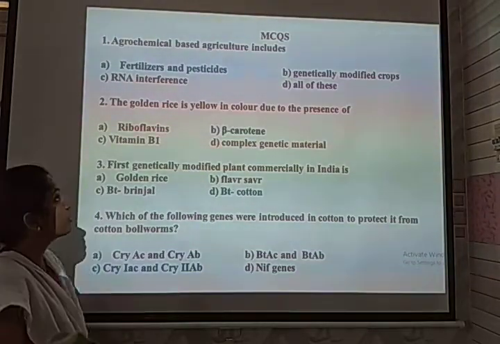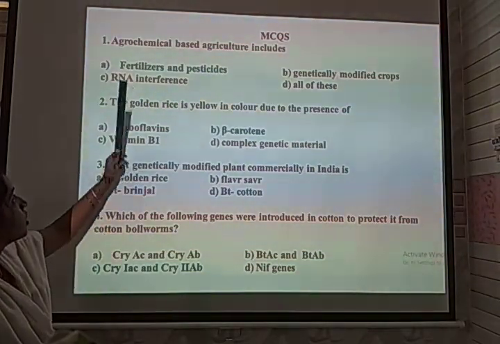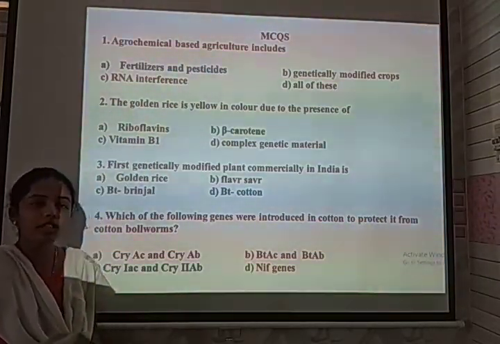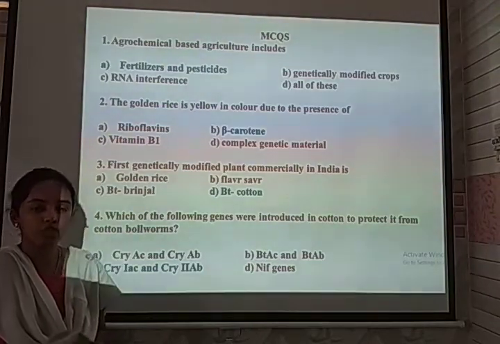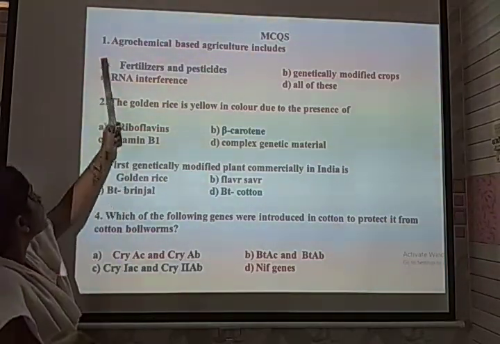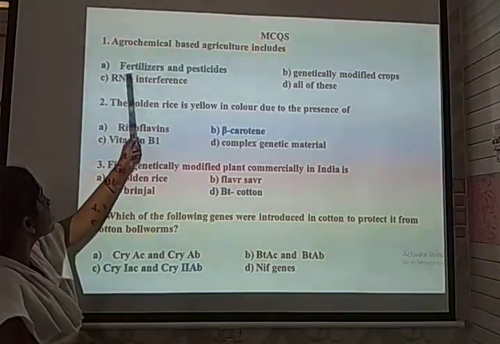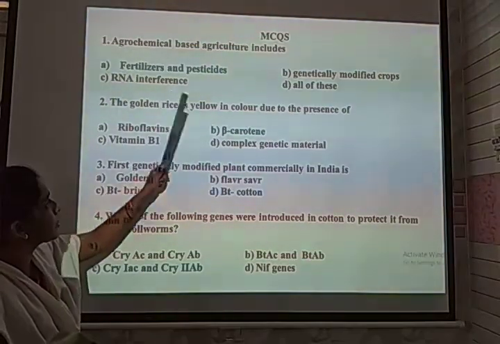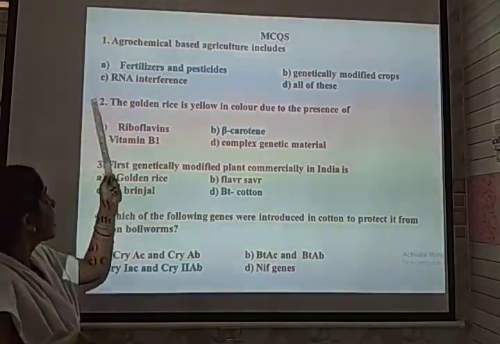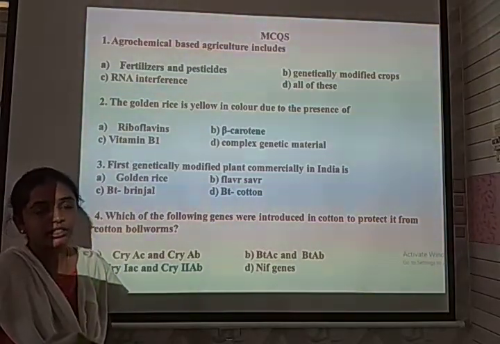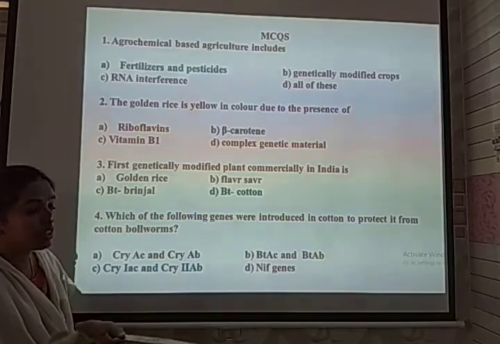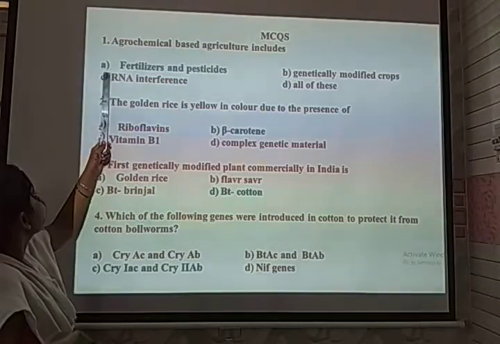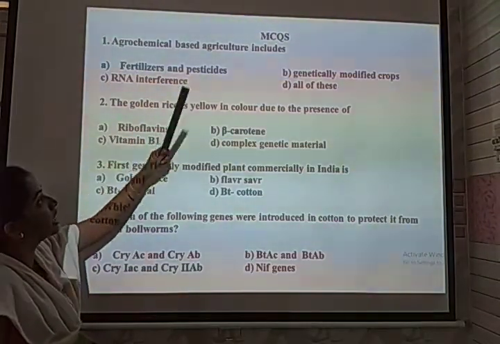So let us discuss some of the MCQs in this chapter. That is our first question: agrochemical based agriculture in India. In agricultural practice there are three forms: agrochemical based, organic form, and GM crop based technique. Usually agrochemical, the name itself indicating the utilization of pesticides and fertilizers in the form of chemical composition used in an agricultural field. So for this, the correct option for the first is A, fertilizers and pesticides.